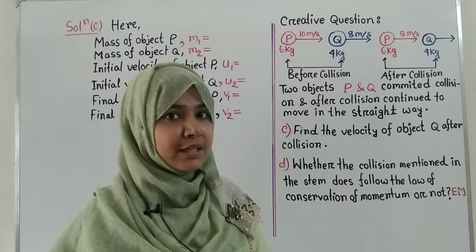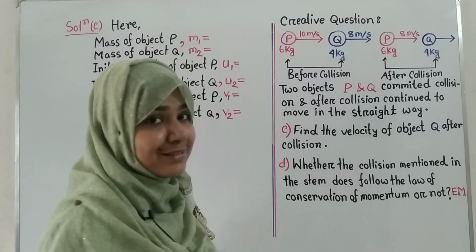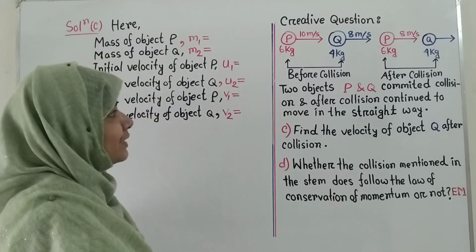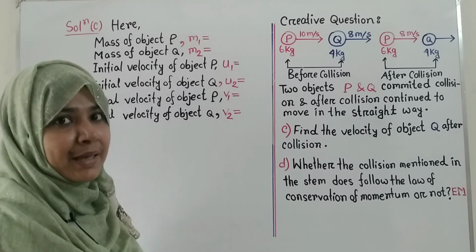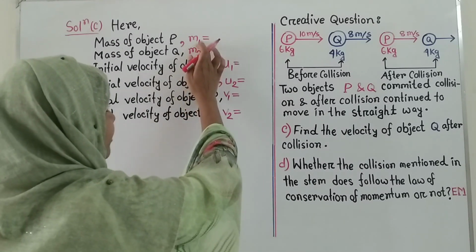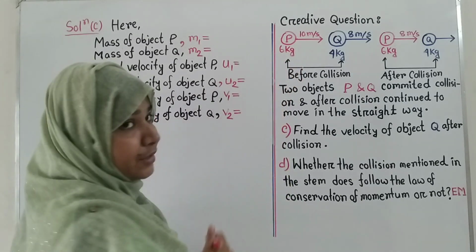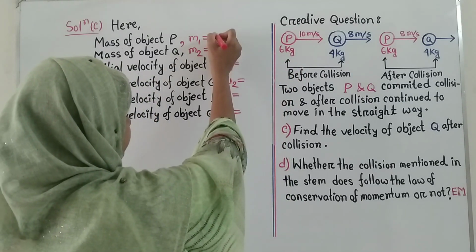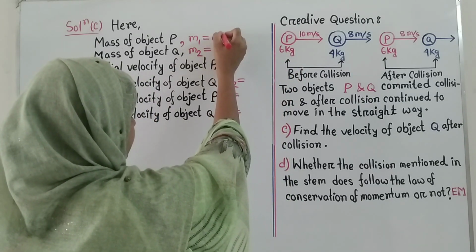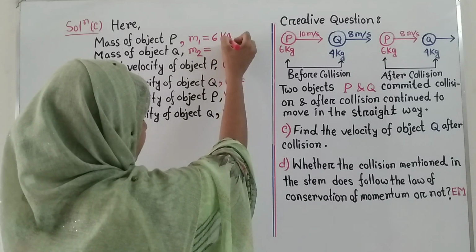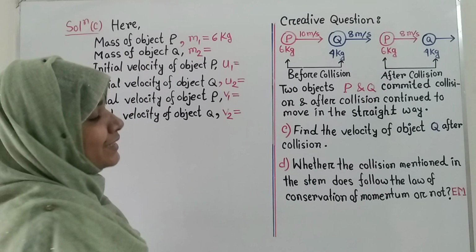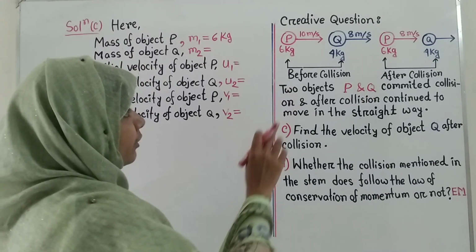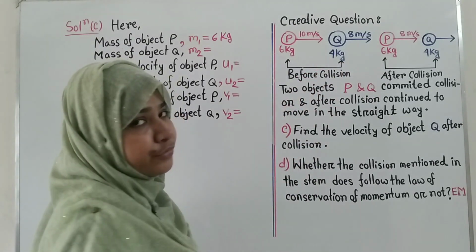Here the given information for question C is: if we consider the mass of object P as m1, then the value of m1 is given here as 6 kg. Now the mass of object Q is given here as 4 kg.